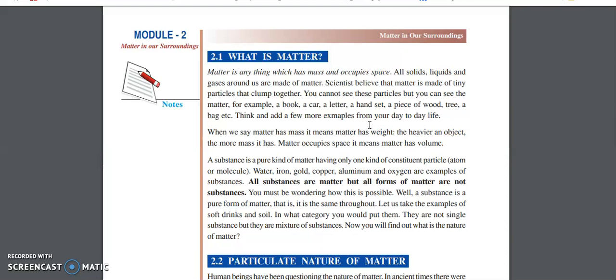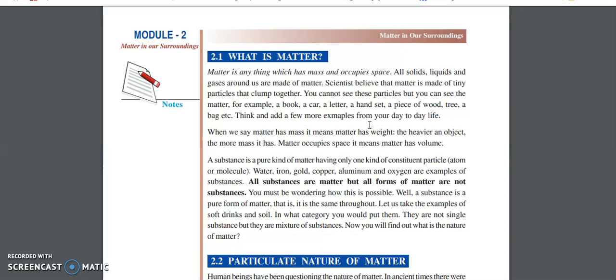In general, what scientists say is that matter is made up of tiny particles that clump together. For example, if we take a chalk or a book or whatever it is, each and every thing is matter. This matter is made up of a number of particles which are combined together, or clump together, to form matter. A chalk is formed when dust particles combine together. A car is made up of several small components which are connected and form a car.